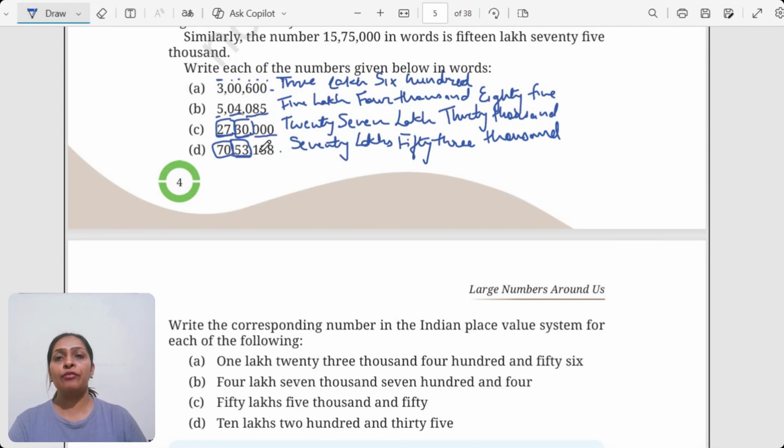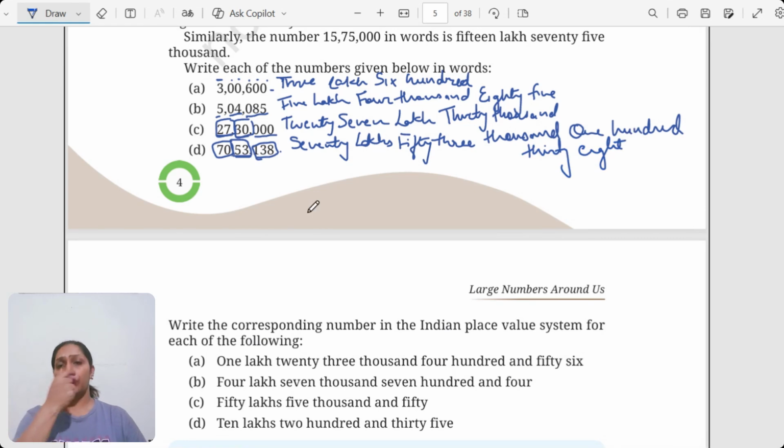And then we have 138. Now 138 is one group, so that is 138. So the name of this number is 70 lakh 53,138. This is how we have to read it out.